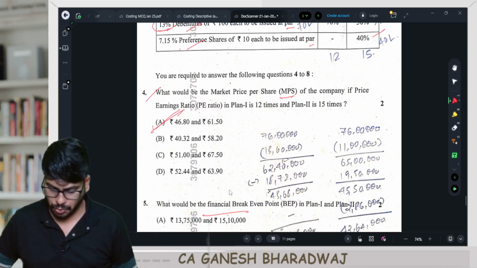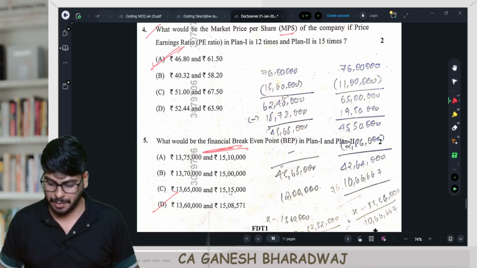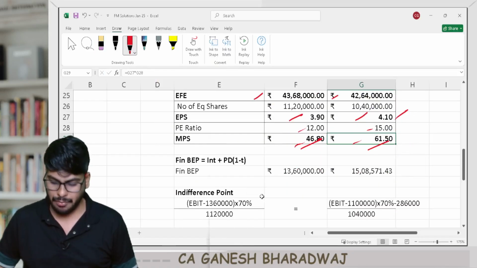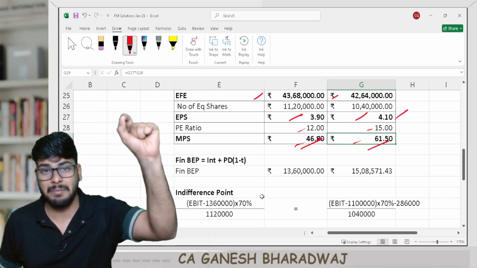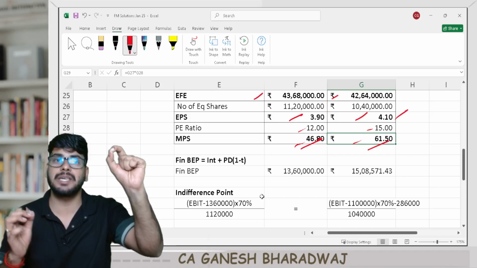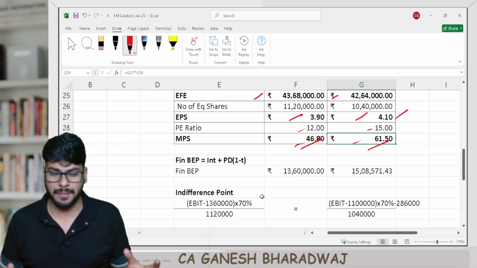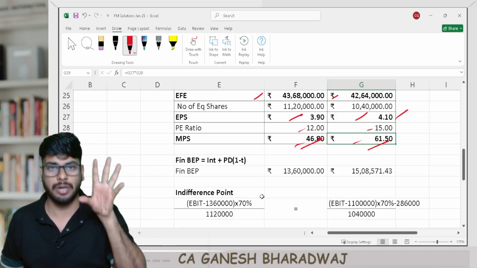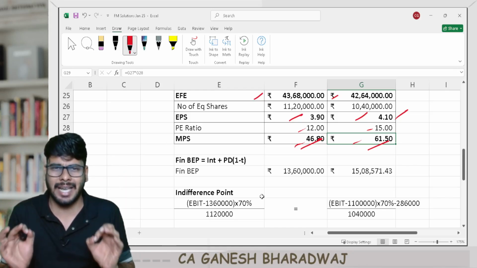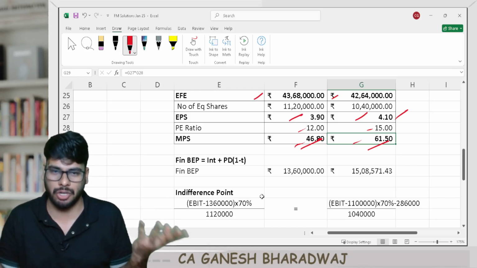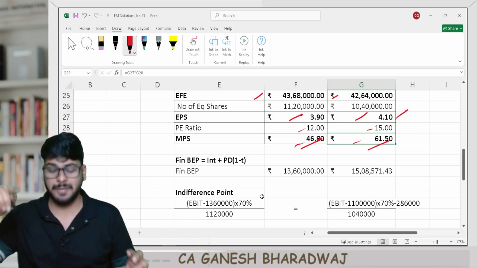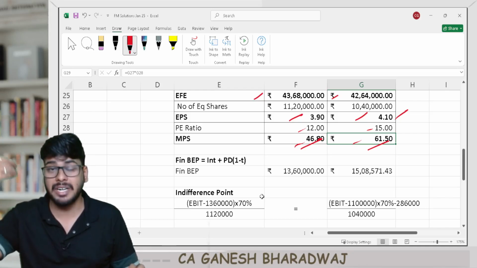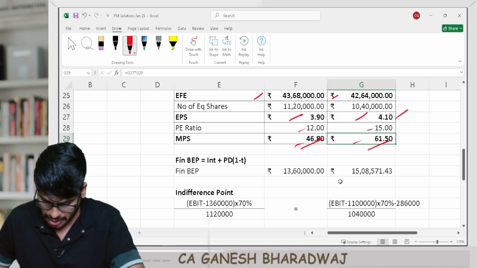The next part of the question, they've asked you to calculate the financial break-even point. What do you mean by a financial break-even point? It is that point of EBIT where my EPS is equal to 0. Or in other words, how much EBIT I should earn so that it exactly recovers my fixed financial cost. So what is the formula for that? All these logics we have seen. Interest plus preference dividend divided by 1 minus t. I'm sorry, here I have mentioned it.